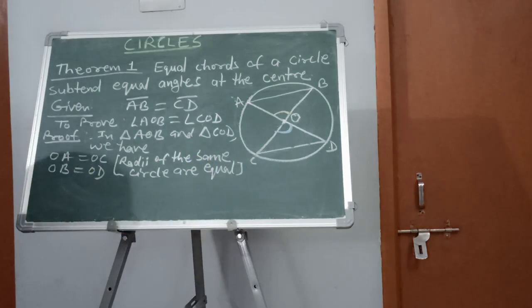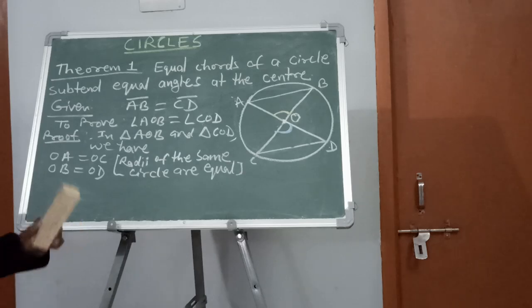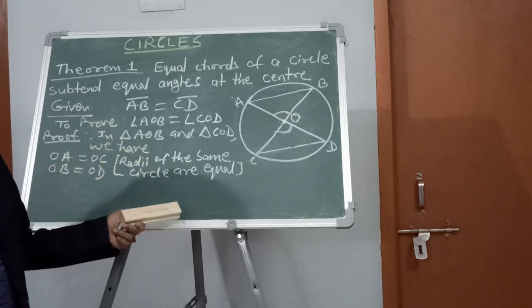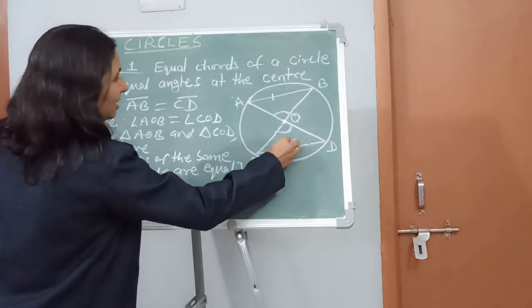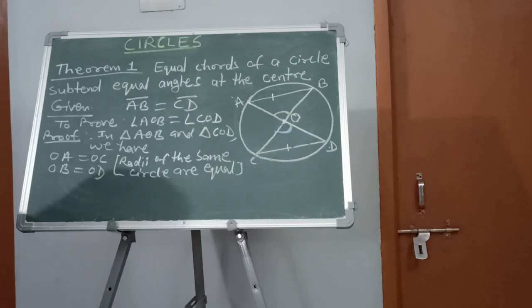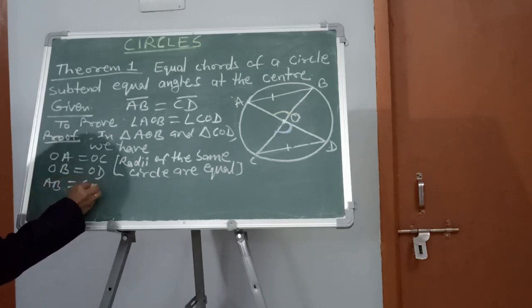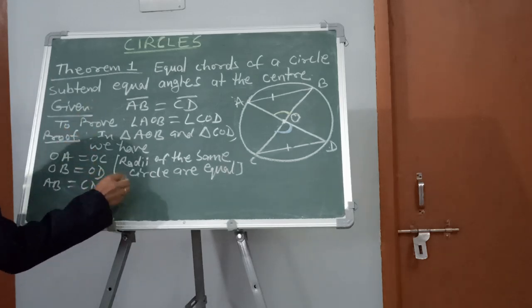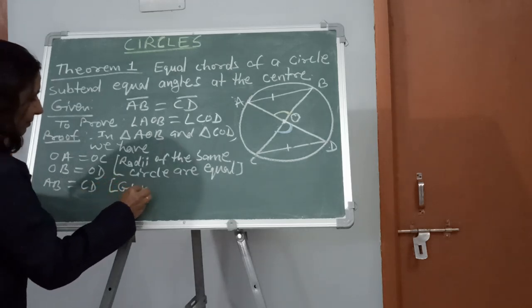Dear students, please remember, always write this. Everyone knows the reason, but you have to write it. Next one, this side AB is equal to CD. From where? It is already given in the question, chords of equal length. So here we write given.